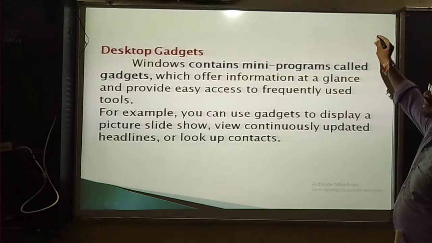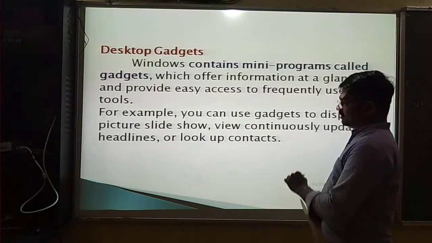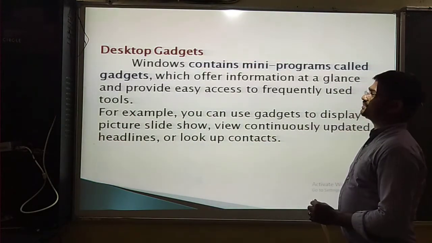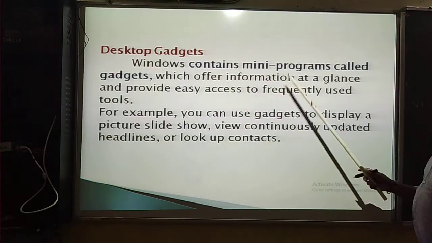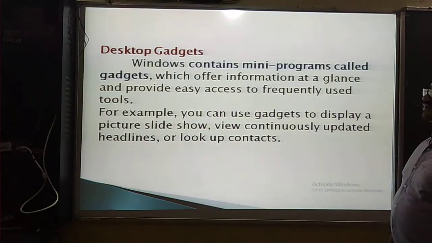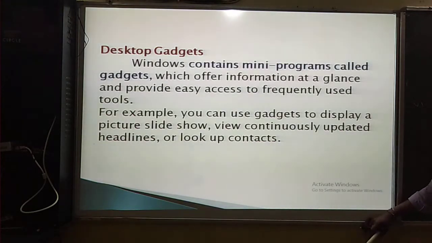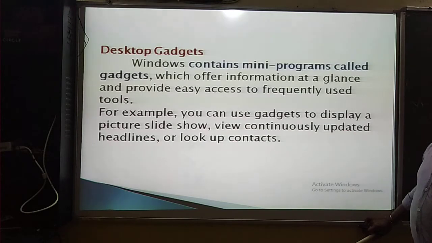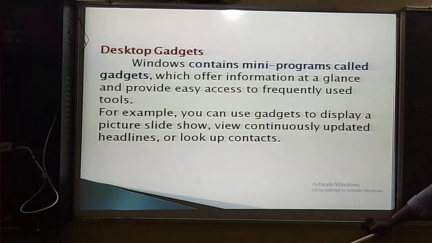The next one, the desktop gadgets. Now you should see on the preview of the desktop that there are some gadgets. Gadgets are nothing but mini programs that Windows contains. Windows has some little programs included on your PC, called gadgets. The Windows gadgets offer information at a glance and provide easy access to frequently used tools.